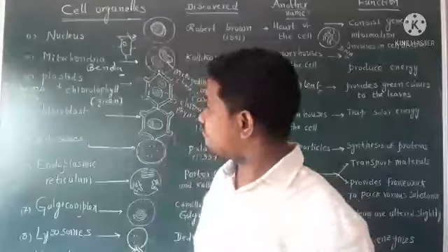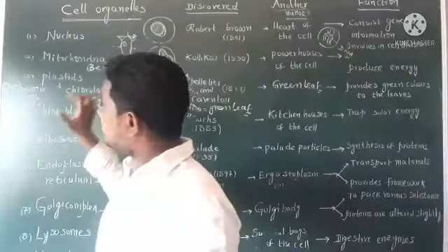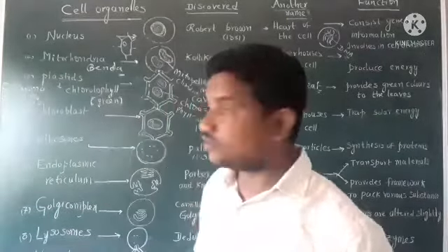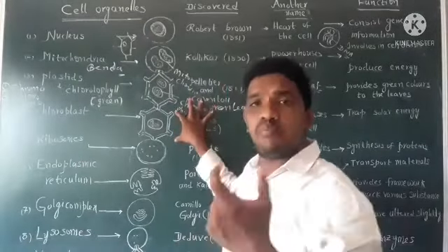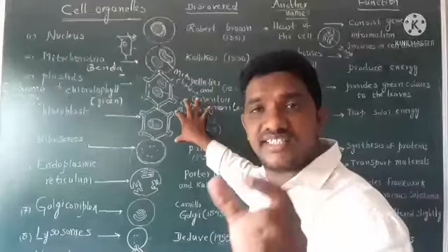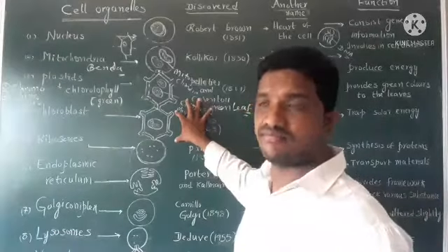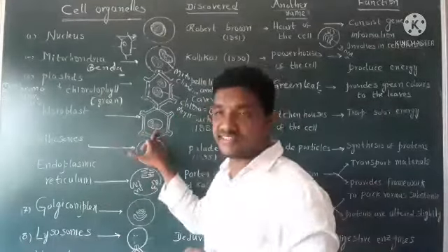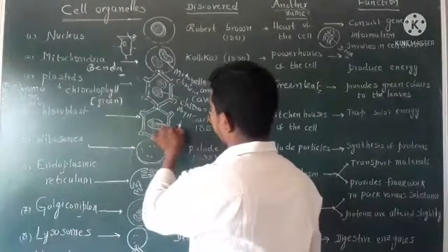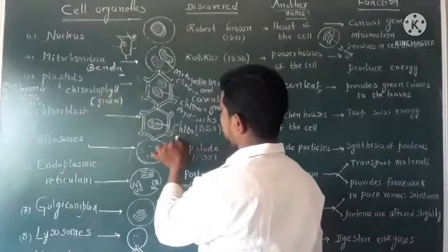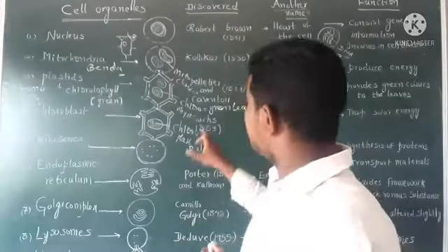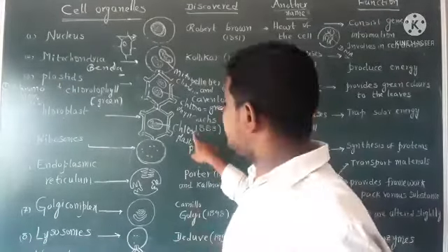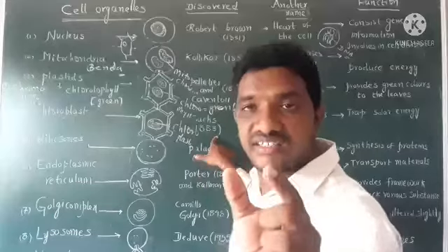Next cell organelle is chloroplast. See, chloroplast is exclusively present in plant cells. This is the chloroplast. It was discovered by Julius Van Sachs in the year of 1883.